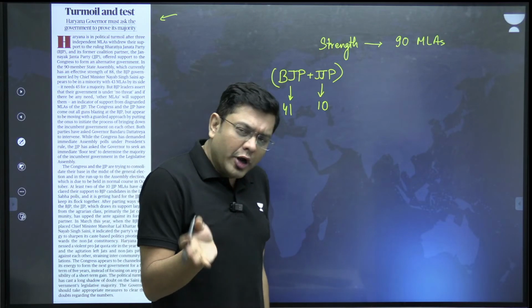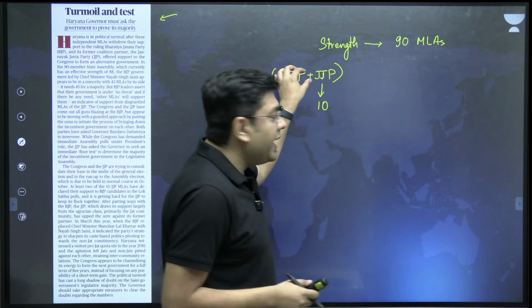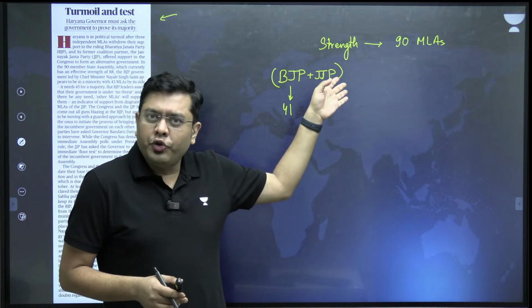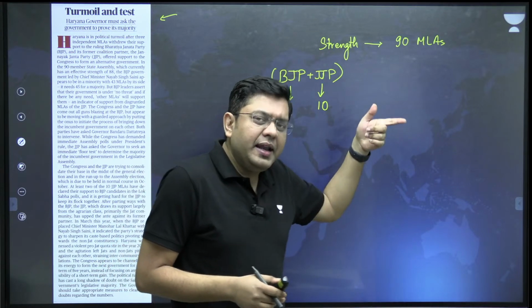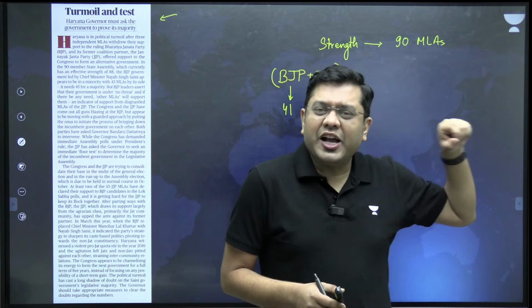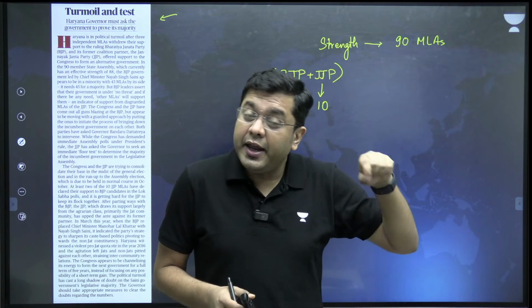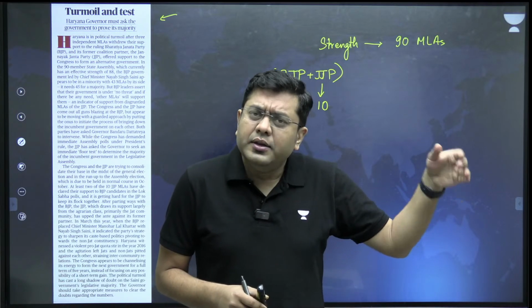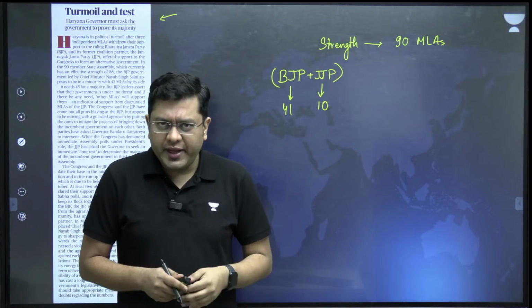Now, what happened a few months back was that JJP and BJP parted ways. They split, so the coalition broke. Immediately after that, the Indian National Congress, which had 30 MLAs of its own in the assembly, moved the no confidence motion. And the BJP had to carry out a floor test in order to prove its majority.